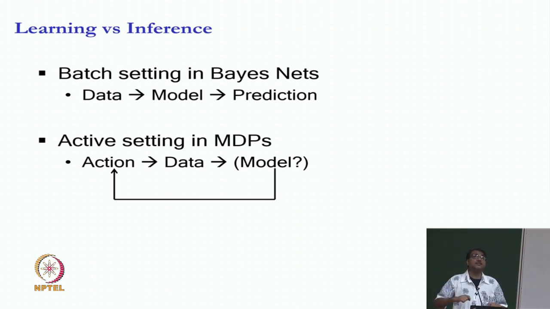But in the most general version, we will take an action, we will get a bit of data. And then we can do whatever with it. We can use that to learn the model. And then we will use the model to figure out which next action to do, which will generate the next bit of data. So, therefore, a lot of people believe that this is as general a learning problem as possible. It is not one step learning or one shot learning as people say. It is not that you give me data, I learn the model or whatever I need to learn, now my learning is done, I will never learn ever again in my life. You give me a new query, I will give you the new answer, but I am not learning anymore. I have learned whatever I had to learn.